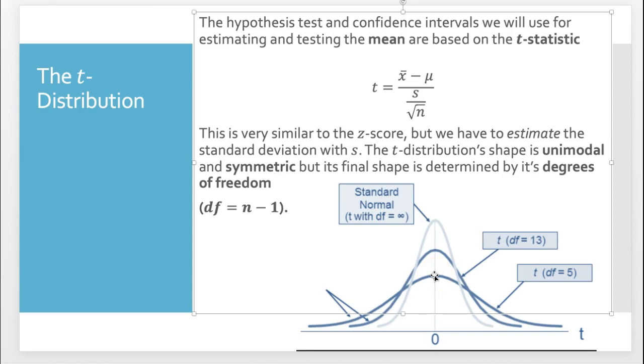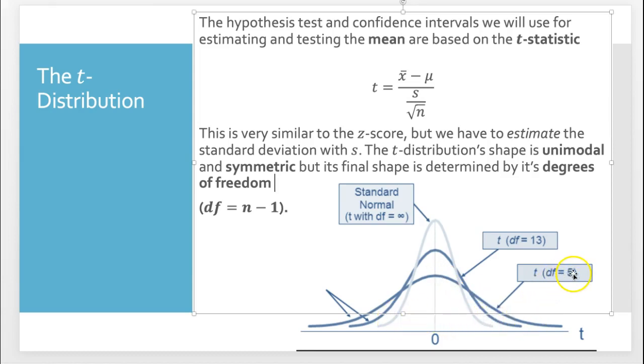That should make sense, because in this statistic we're trying to estimate the mean with the sample mean, and we want to know whether this difference is significant. But we don't have sigma, so we don't know what the true standard error is. We're estimating it here, so we have to back up a little bit and we can't be as precise as we want to be. That's what the t-distribution is reflecting, because there's a lot more variation.